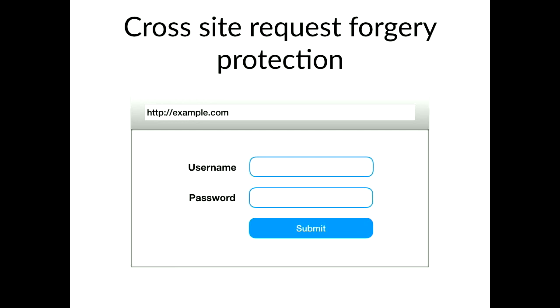Django gives you a little secret token to verify it's you doing the post request to the server to log in. I'll add that as a hidden input here. So there's a random value here. The server had to send it to you, and it really wants to make sure no one else knows it. If someone else knows it, then the security protection goes away.